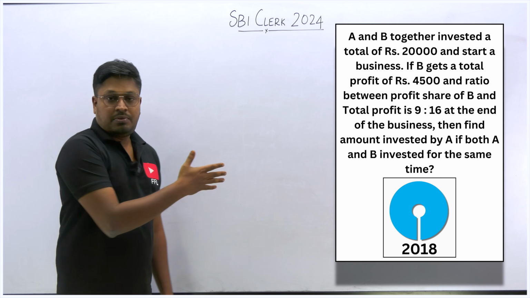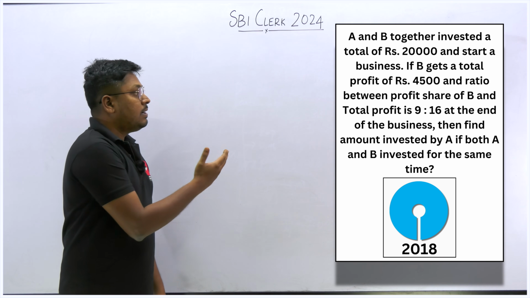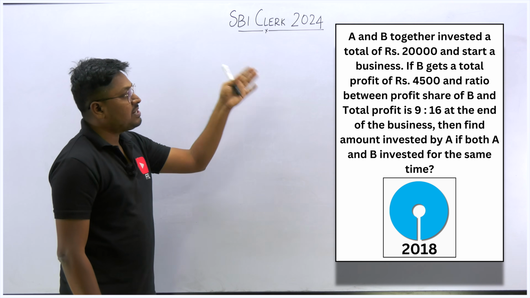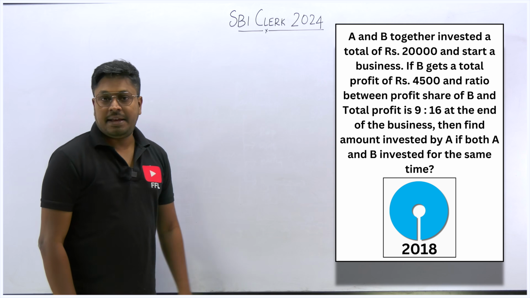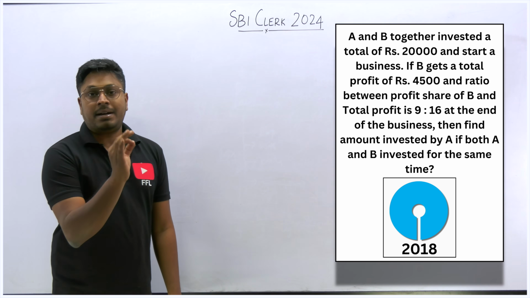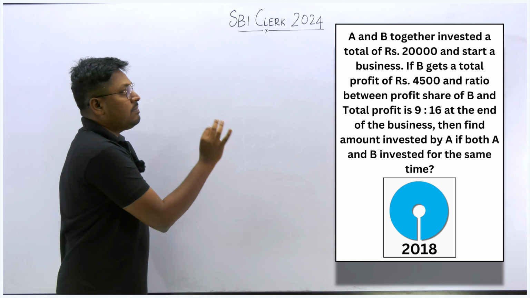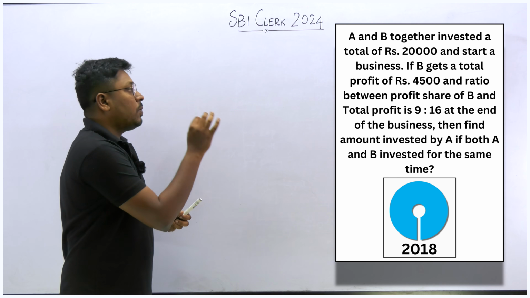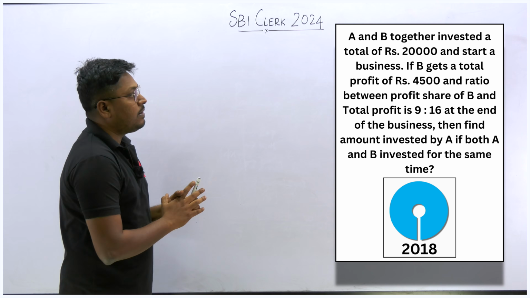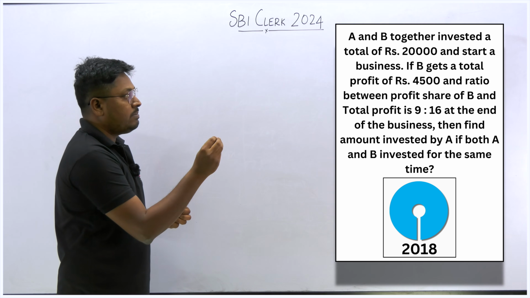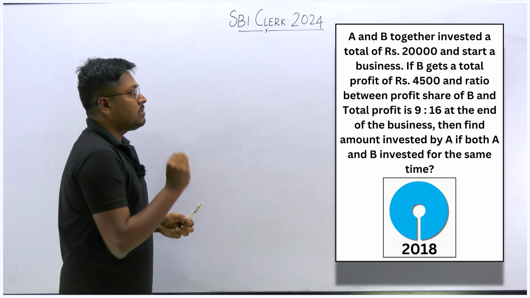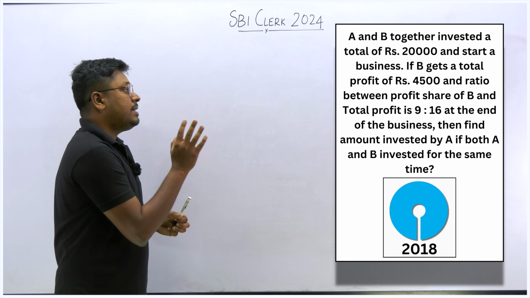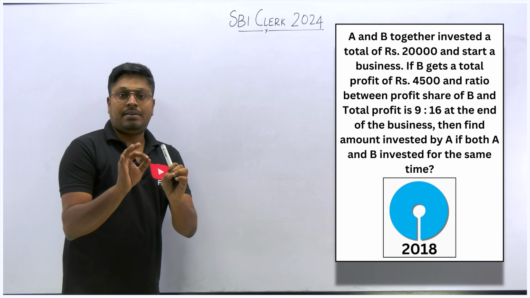Friends, here is the first question, which was asked in the 2018 SBI clerk prelims exam. This was the exact question, with the exact numbers they asked in the exam, right? Just see how easy the partnership question is. A and B invested a total of 20,000 and started a business. If B gets a total profit of rupees 4,500 and the ratio between the share of B and the total profit is 9:16, find the amount invested by A, if both A and B started the business in the same period.